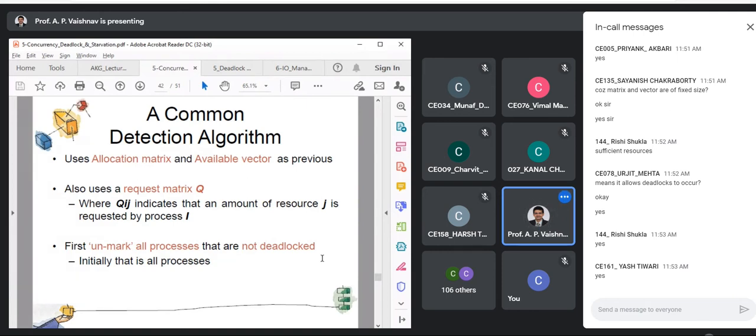So again, we go with the allocation matrix and available vector, as we had. What does the allocation matrix define? It gives you a snapshot of current allocation at this point of time, T equals X: how many resources are occupied by which processes. It is an N cross M matrix, where N is processes and M is types of resources.